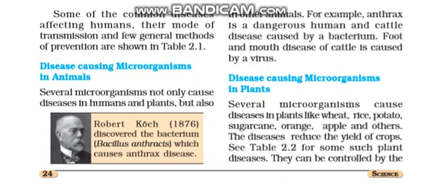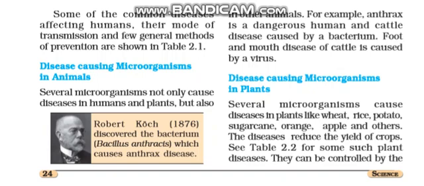In the previous table. Now, there are also several microorganisms which not only cause diseases in humans and plants but also in other animals. For example, anthrax is a dangerous disease which is common both in humans and animals. This disease is caused by a particular bacterium.